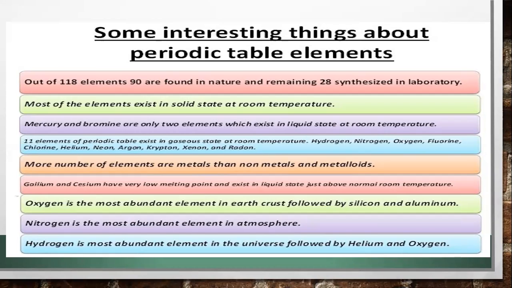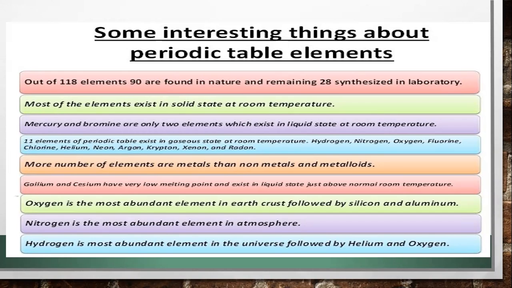Many of these names you are very familiar with, like hydrogen, nitrogen, oxygen, fluorine, chlorine, helium. There are some you may not be aware of: neon, argon, krypton, xenon, and radon. So these are the 11 elements which exist as gases.